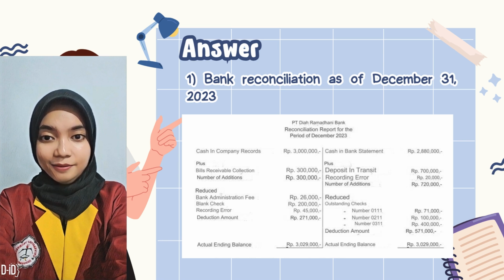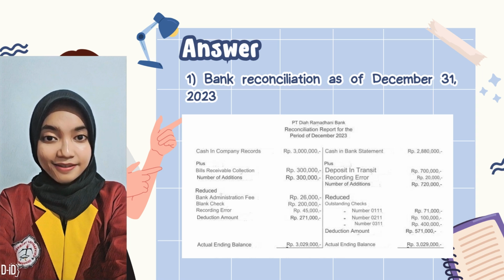After all these adjustments are made, the ending balance according to the bank's records is also 3,029,000 Indonesian rupiah. Thus, the cash balance in the company's records and the balance in the bank account match, indicating that all transactions have been recorded correctly.